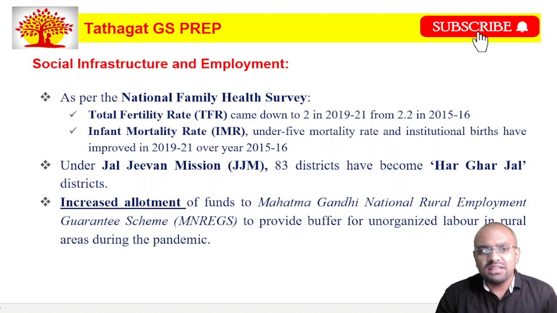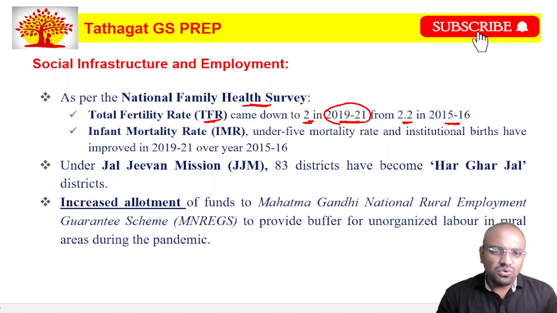This slide says that as per the recent National Family Health Survey, the total fertility rate in India came down to 2.0 in 2019-21 from 2.2 in 2015-16. Friends, when we look at the total fertility rate, we call something a replacement rate. The replacement rate number is 2.1.